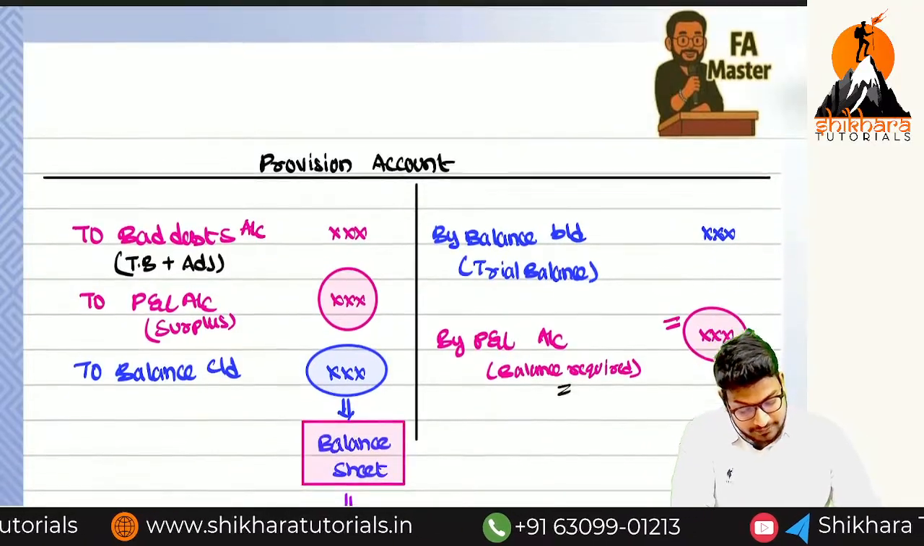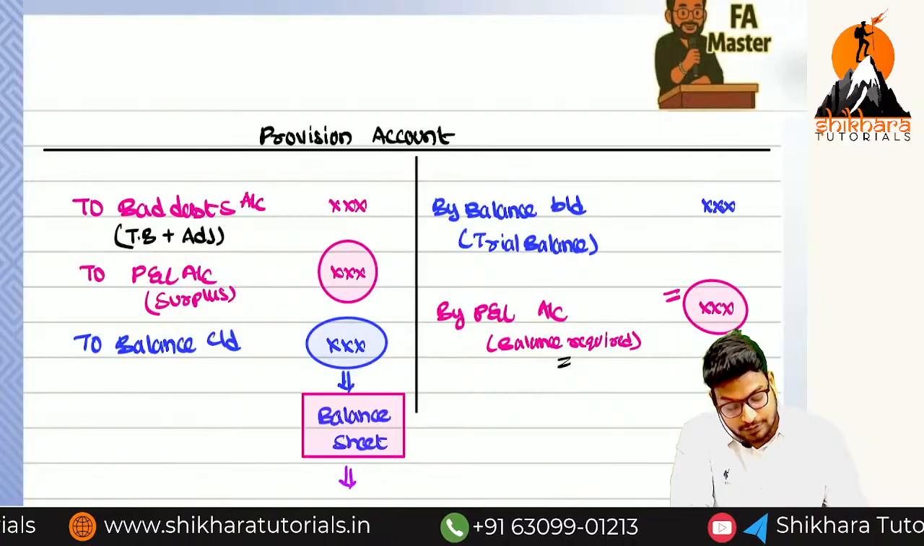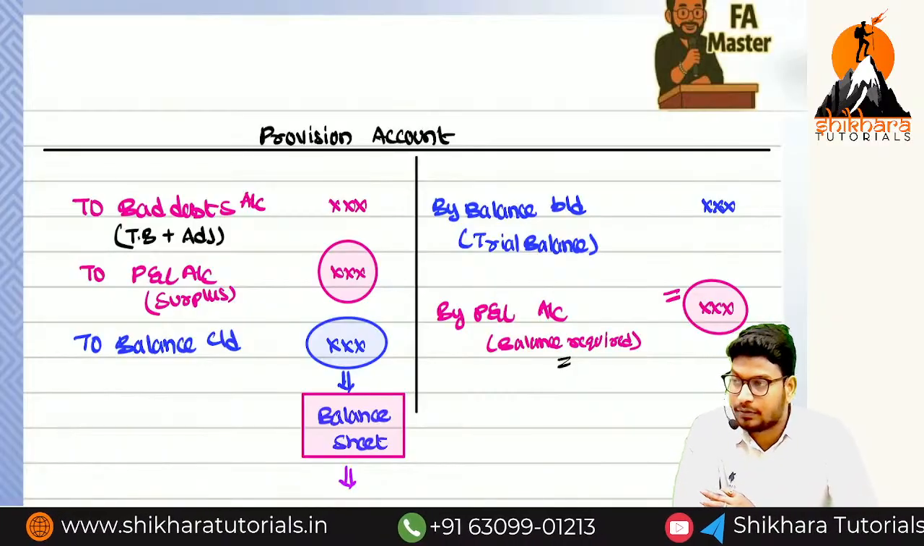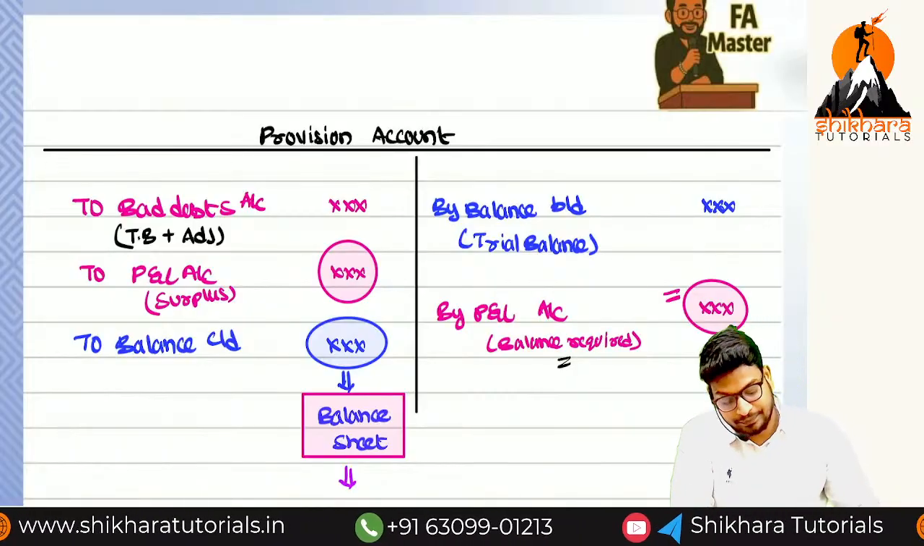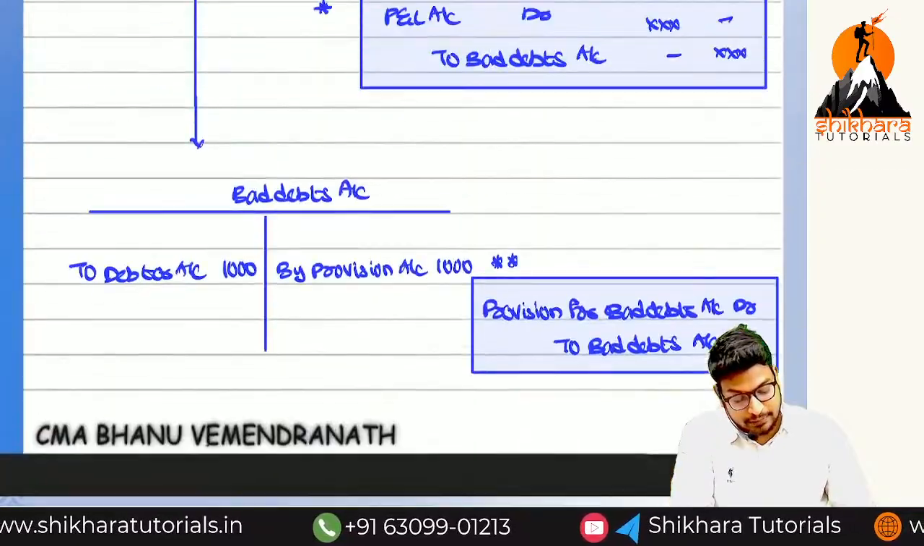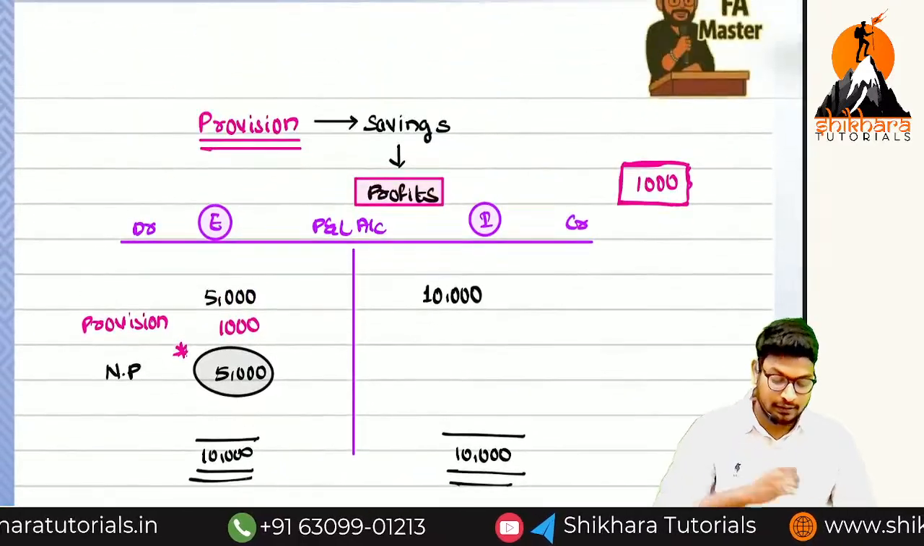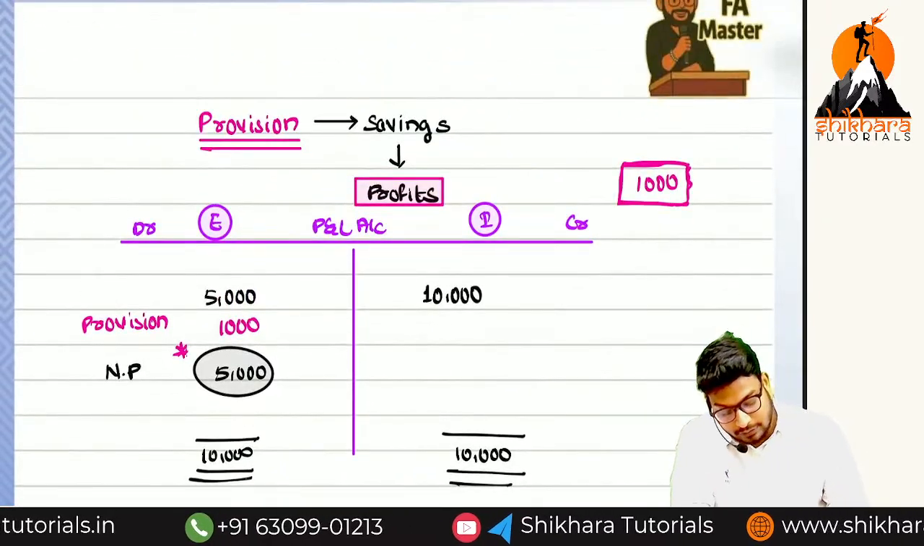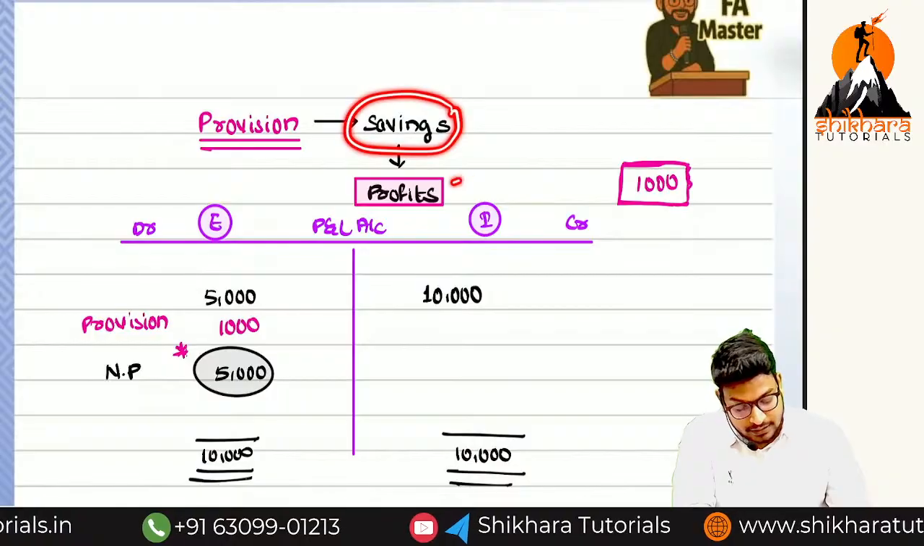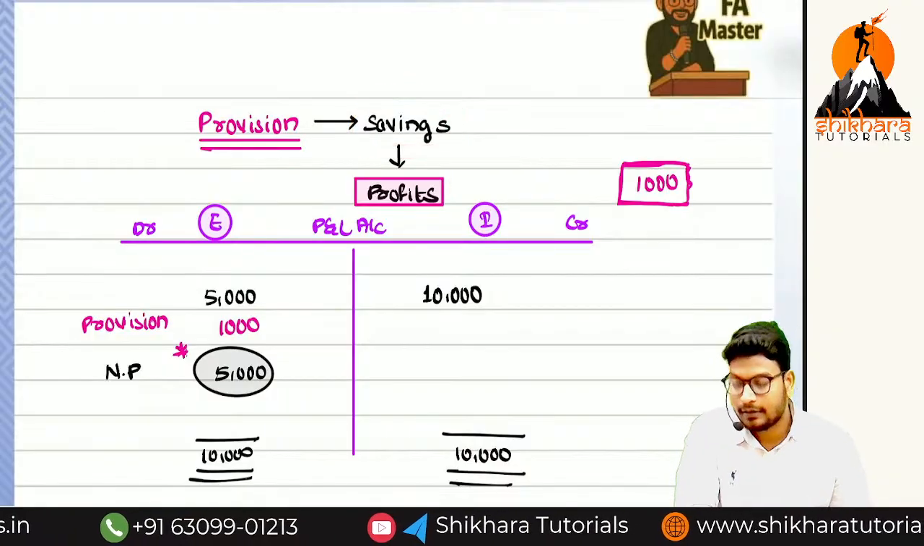Sir, in the previous class, we completed the discussion of provision for bad debts. So nothing but provision we have discussed. From where do we have to create the provisions? We have to create the provisions out of profits. Generally, provisions are considered as savings. So out of profits we have to create the provisions.